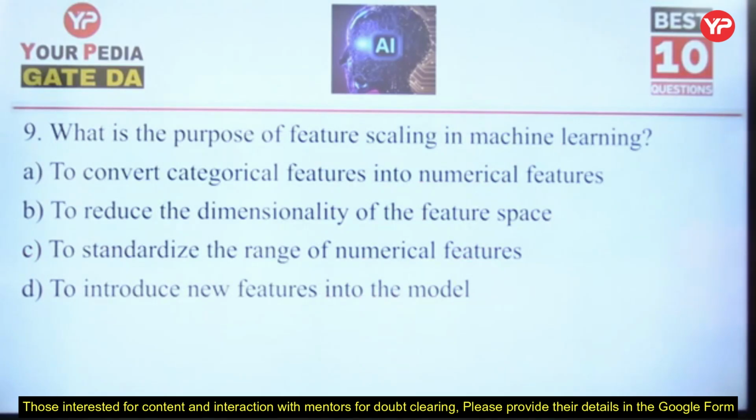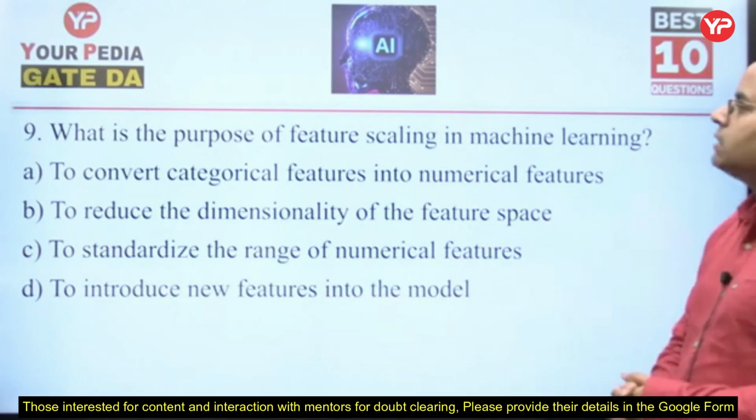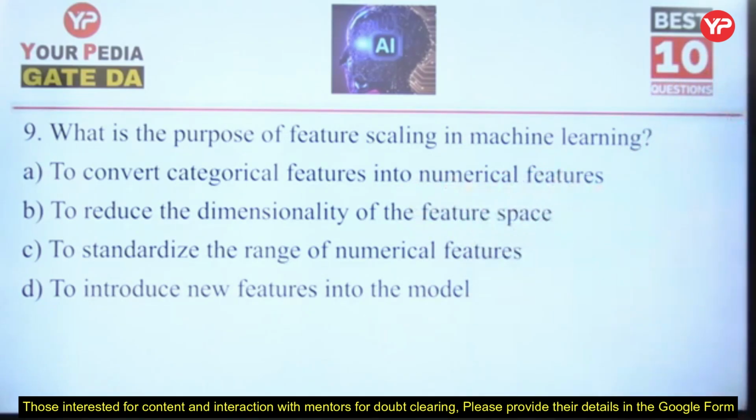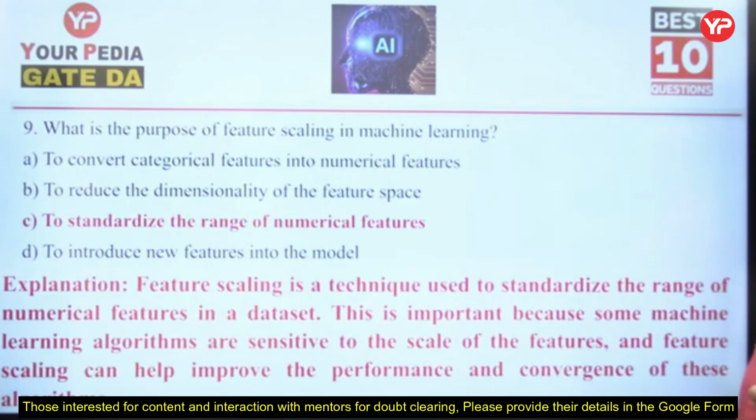What is the purpose of feature scaling in machine learning? What is feature scaling? To convert categorical features into numerical features, or to reduce the dimensionality of the feature space, or to standardize the range of numerical features, or to introduce new features into the model? So feature scaling is about standardizing the range of numerical features. That's what we do. Feature scaling is a technique used to standardize the range of numerical features in a data set. This is important because some machine learning algorithms are sensitive to the scale of the features, and feature scaling can help improve the performance and convergence of these algorithms.